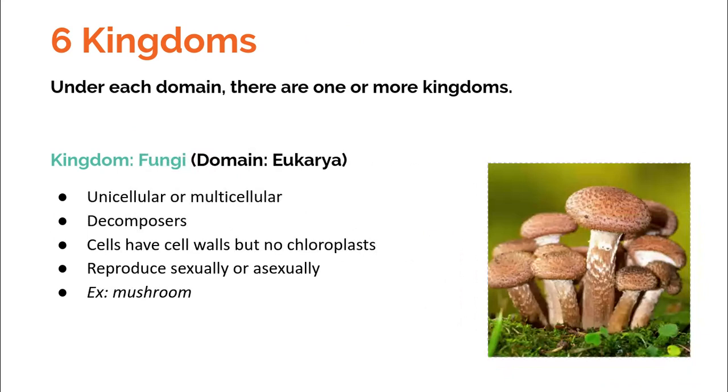So their job in the environment is to break down dead things into nutrients so that other animals can use those nutrients again. They're kind of like the recyclers. So these cells in fungi have cell walls, but they do not have chloroplasts. Why? Because they don't do photosynthesis. They get their nutrients by breaking down dead things, so they don't have to make their own food. And some fungi reproduce sexually, others asexually.